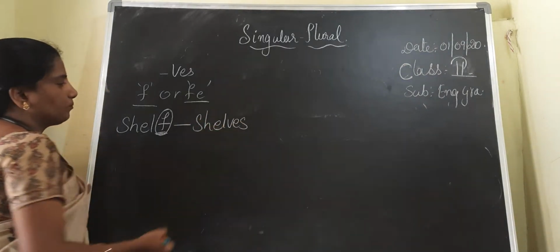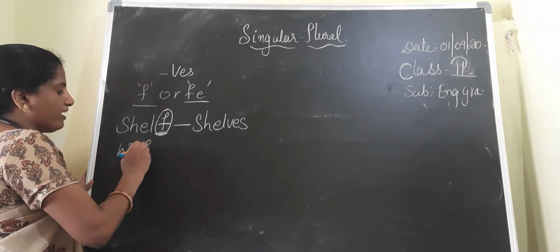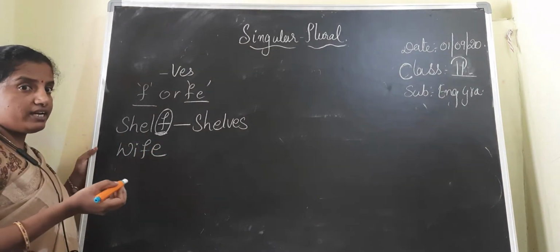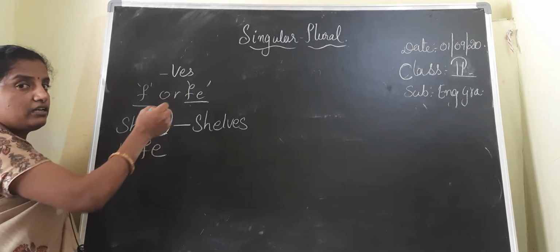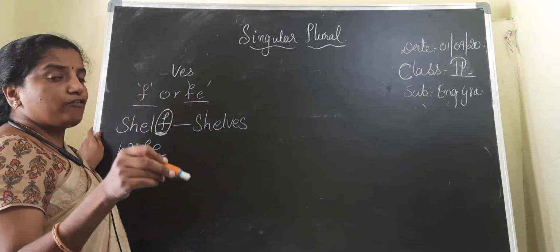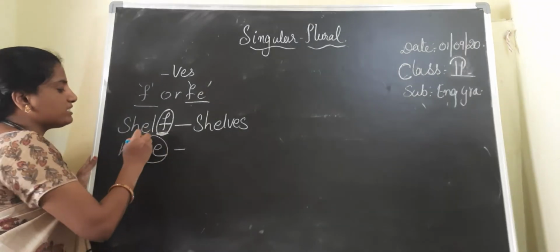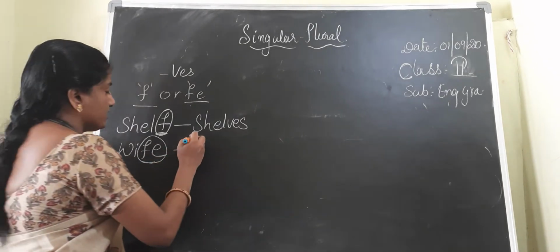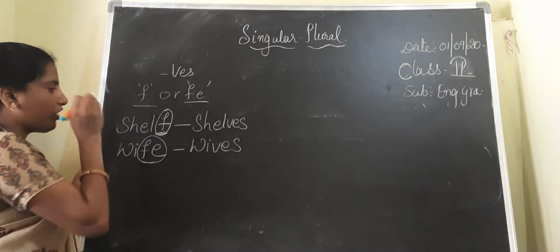Very easy. Okay. Suppose wife, W-I-F-E, wife. Whenever we are writing the plural of a word with f or fe at the end, children, we have to replace f or fe with ves. Here you replace fe with ves. Wives, wives.